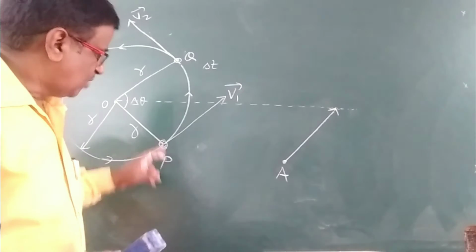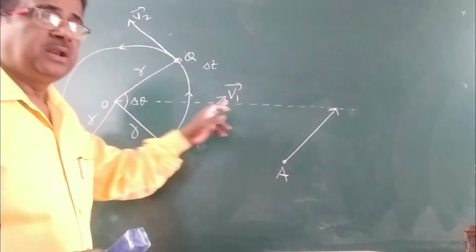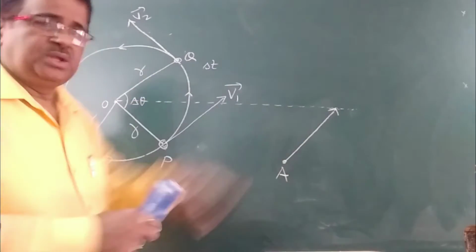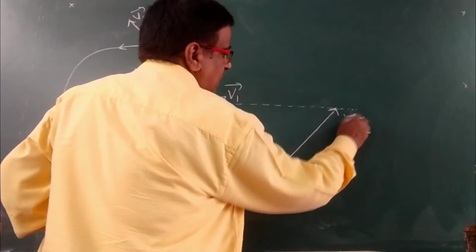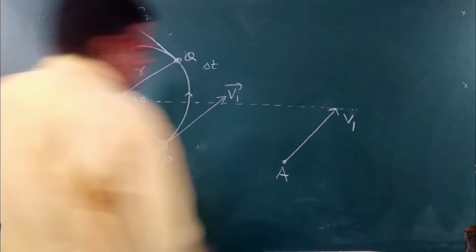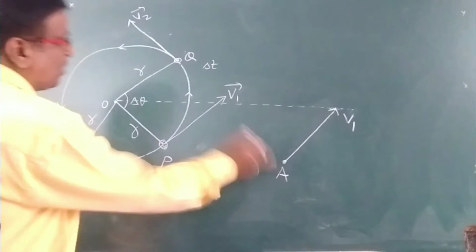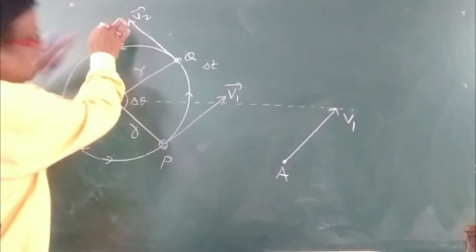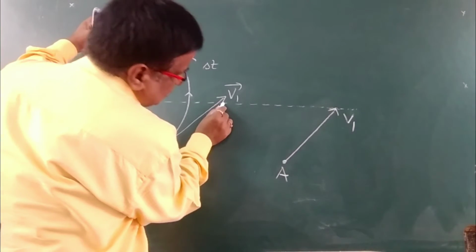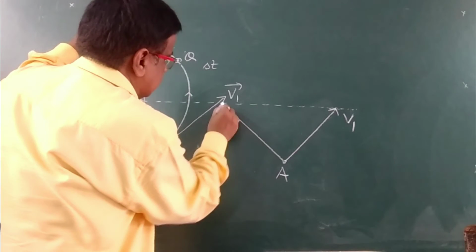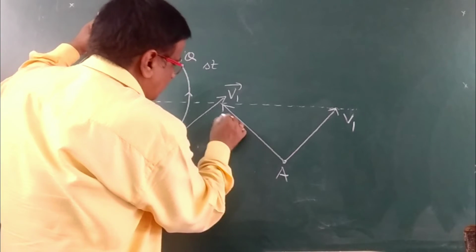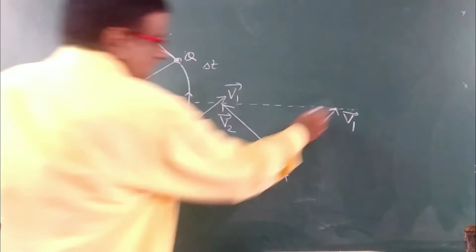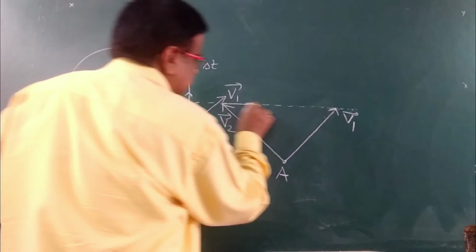From A we will draw v1 with the same magnitude and in the same direction. So this will be v1. Now from the common point A, v2 is drawn in its direction. So v2 will be in this direction. Then we will complete the triangle.